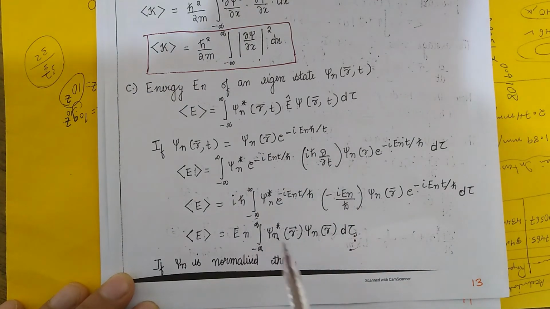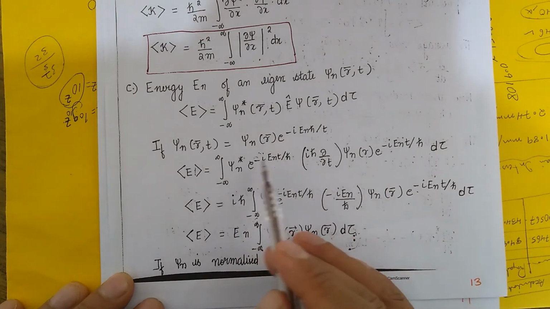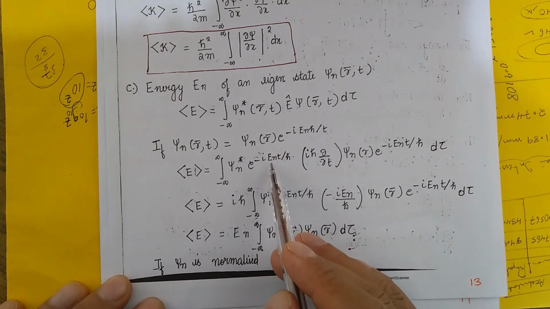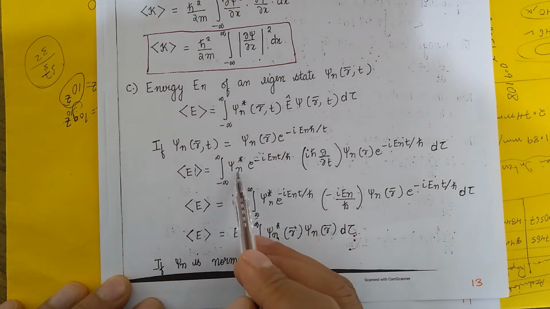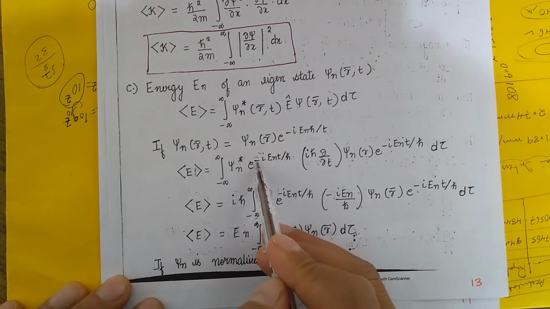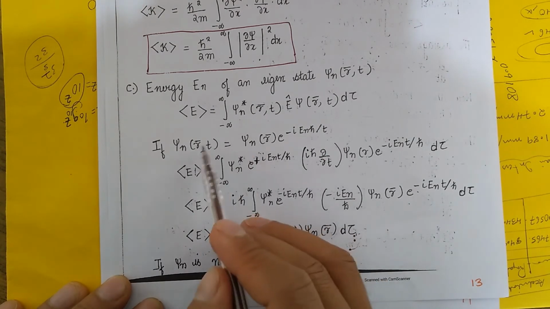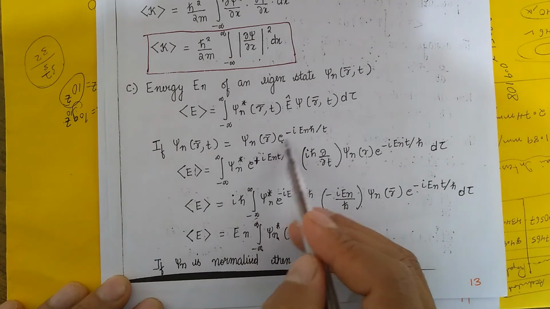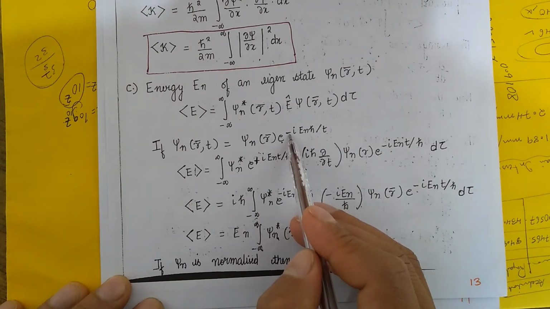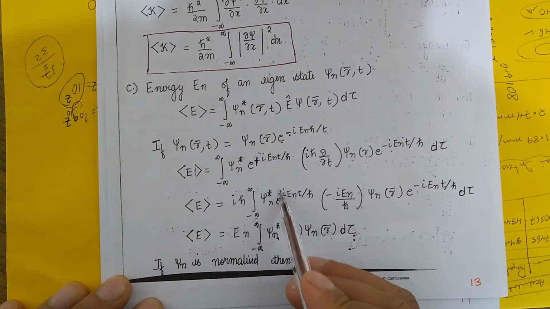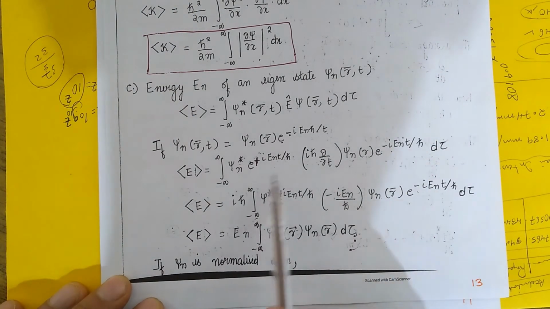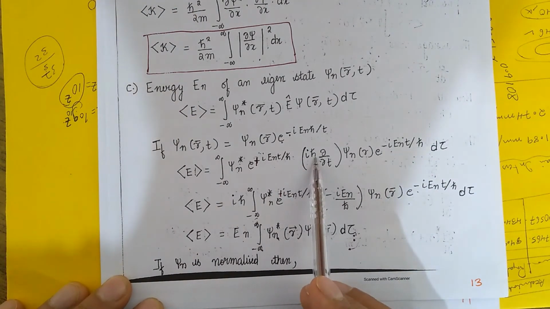And one more thing, there's a mistake here. For the complex conjugate psi n star, here it should be plus, because the complex conjugate of this one will become plus. So you have to make these changes. So what happened is that i h bar is a constant.